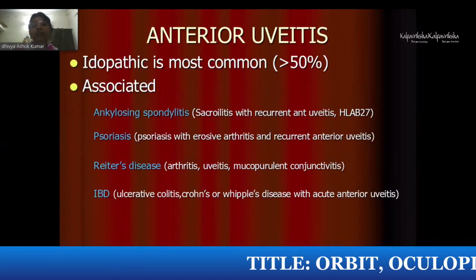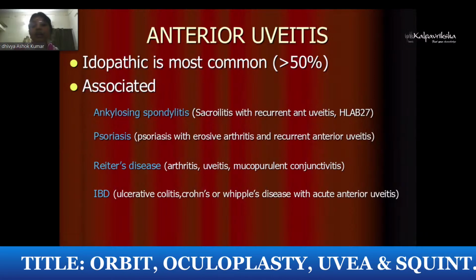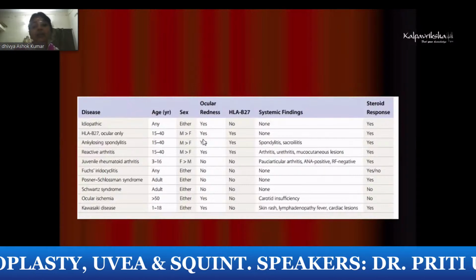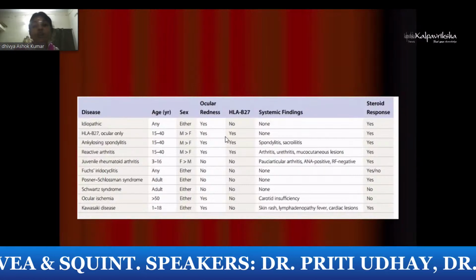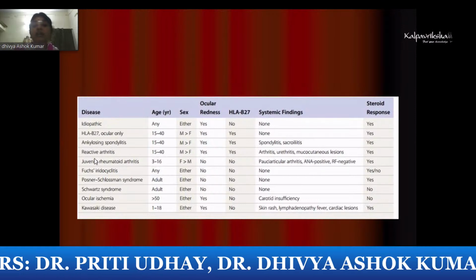In specific conditions where there is other system involvement, like ankylosing spondylitis and psoriasis, which can predominantly have joint and skin involvement, you do specific tests, especially HLA B27, where you can see a few conditions like ankylosing spondylitis, specific HLA B27 uveitis, and reactive arthritis.